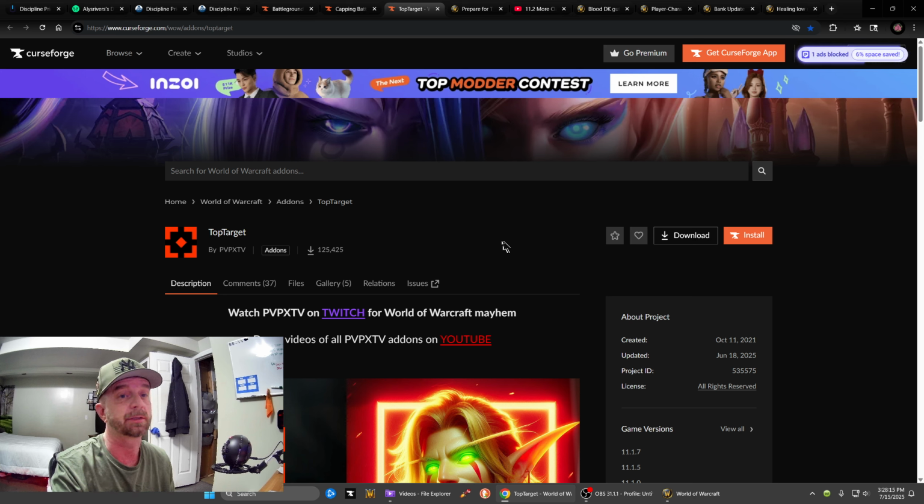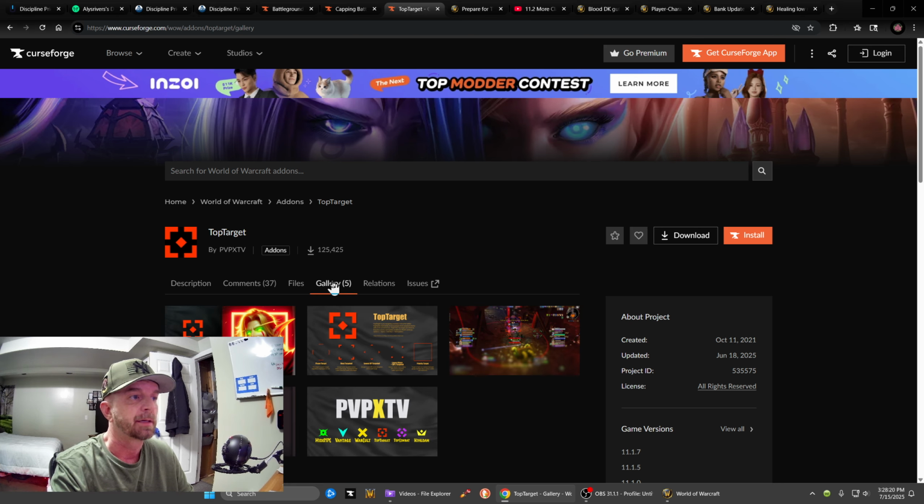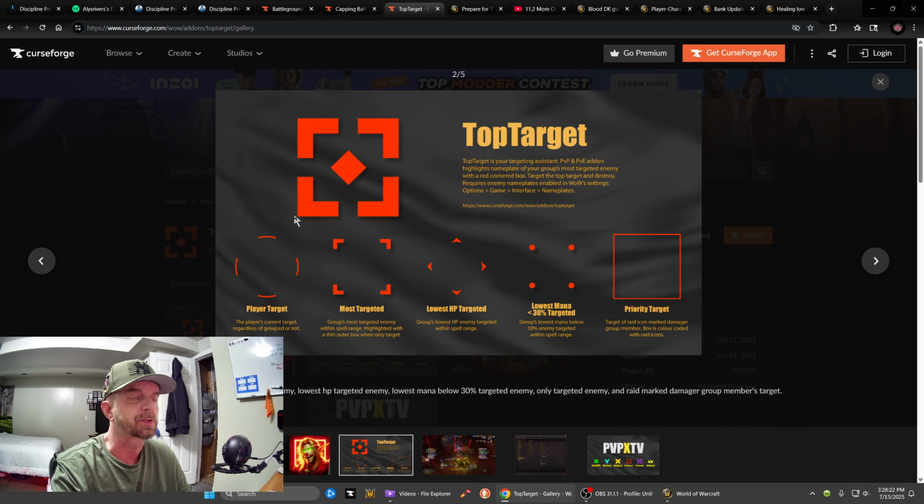This is pretty cool. I hope this doesn't go away. Let's look at some screenshots. So the first one, by default, all the options are enabled, which is these 5 HUDs. So player target, that's the enemy player I'm targeting. It will have this circle outline.